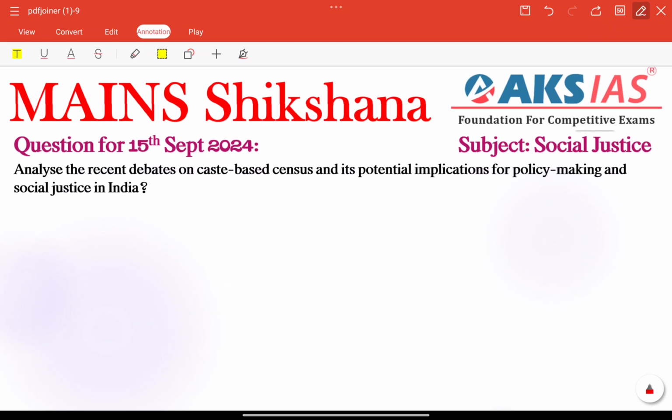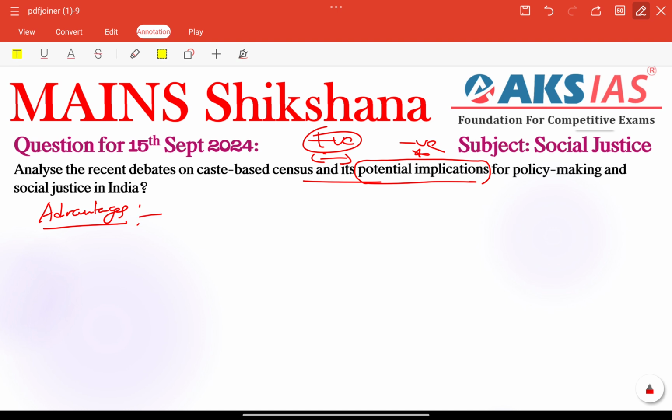Next, we need to provide some advantages also, right? Before going to the potential implications, meaning negatives, we need to connect some flow or continuity, right? We need to focus on providing positives. Advantages, for example: what is the benefit from the caste census? Accurate data for welfare schemes. We can get accurate data, that is very important here. Accurate data we can get, right?